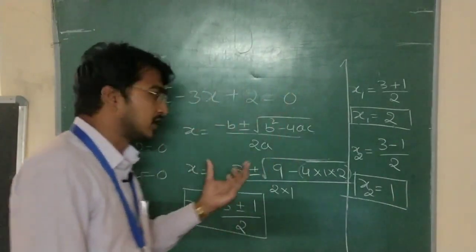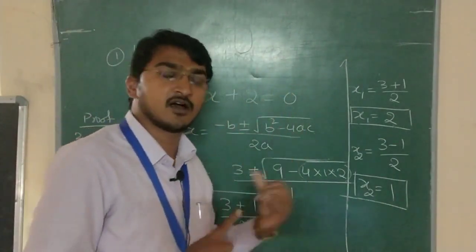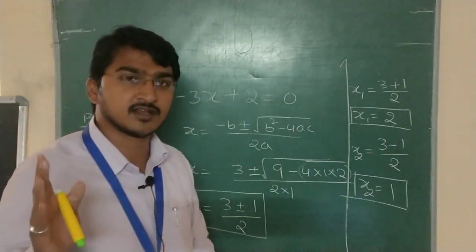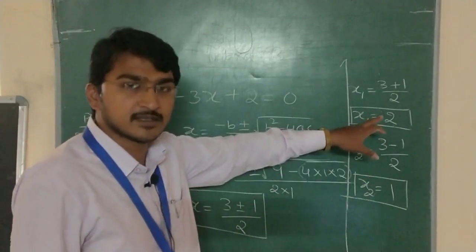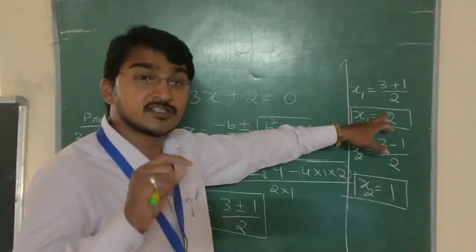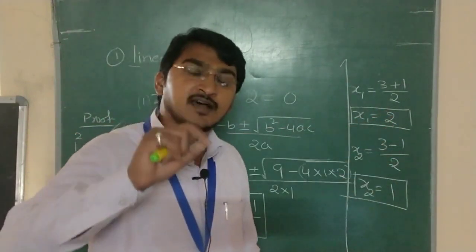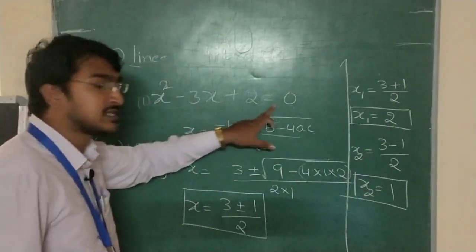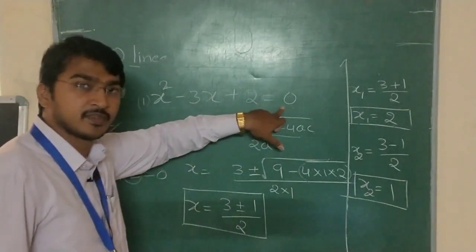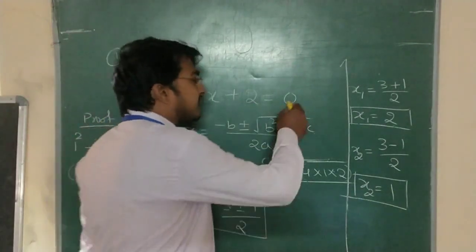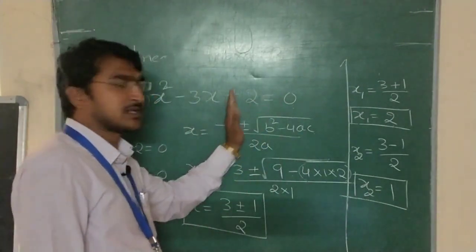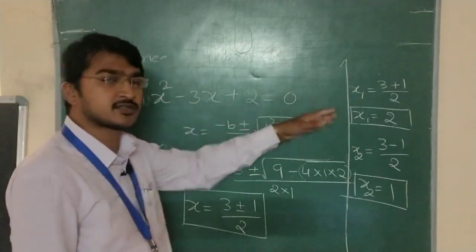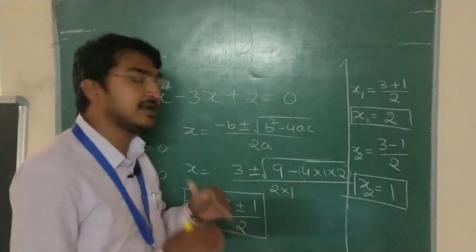So what we should learn from this algebra is how to solve the second order algebraic equation, how to find the roots. Roots are nothing but solutions. What is a solution? The values which satisfy the equation. These two values are satisfying. Satisfying means which becomes 0. Instead of that, you can take this plus 2 to that side as minus 2: x square minus 3x is equals to minus 2. That is also okay.